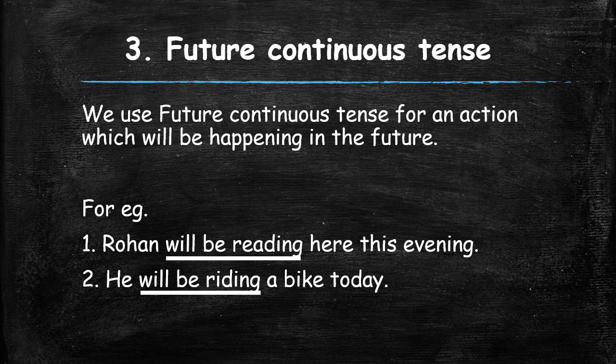So will be plus the verb riding is a future continuous tense. That is, will be riding is the future continuous tense because it is going to happen at some point, at some time. So it is a future continuous tense.